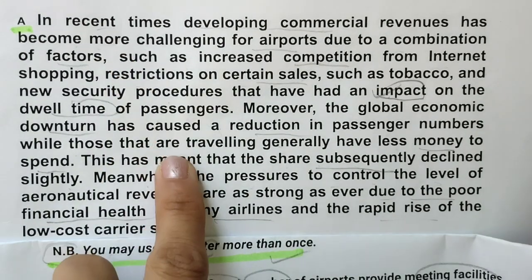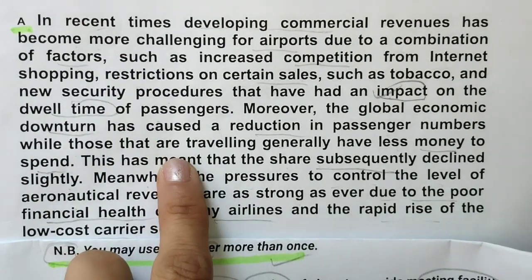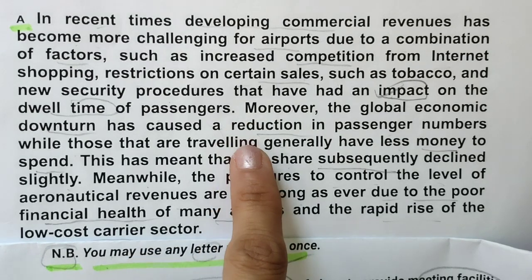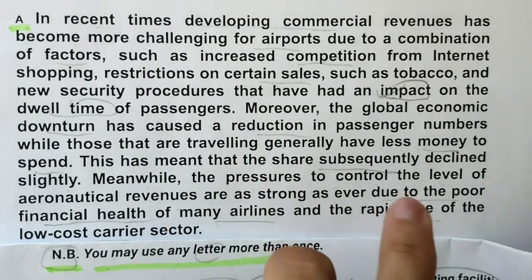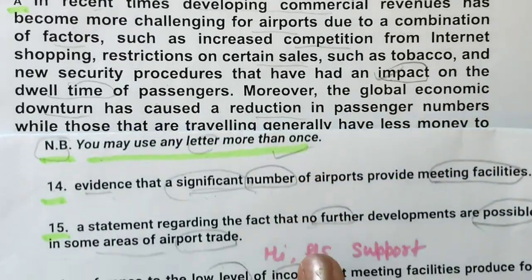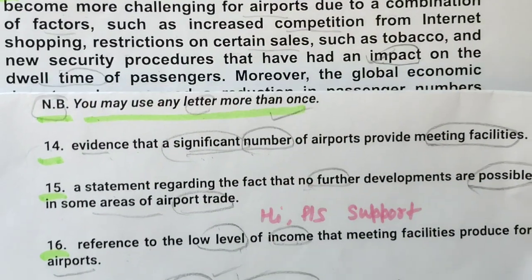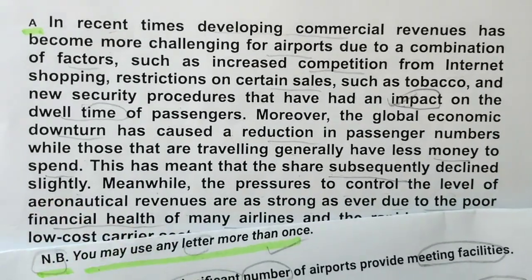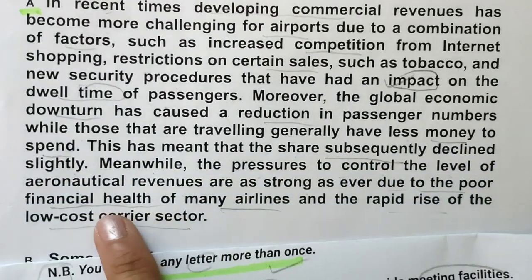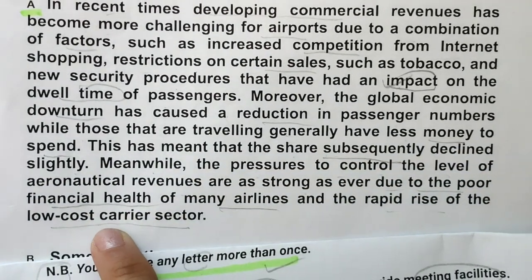For those who want 7+ bands or 8, please read the paragraph like how I was doing it. But those who want only 6 or 6.5 can follow the keyword strategy. Okay, so we have skimmed the paragraph. Now we are looking for the words that I was telling: financial health and low cost carrier sector.